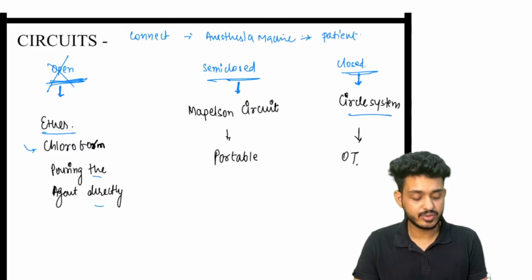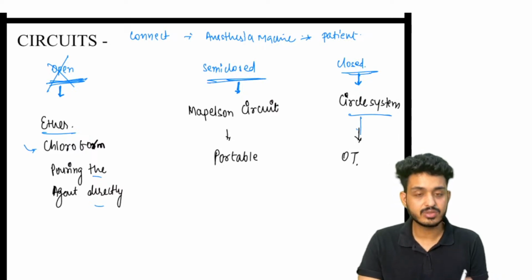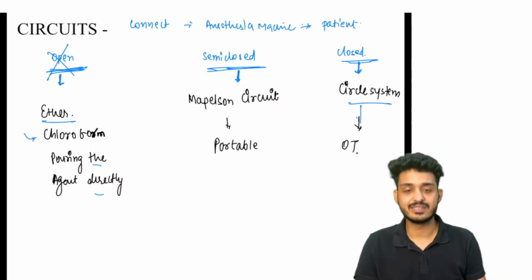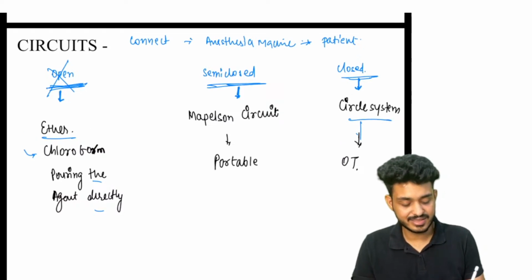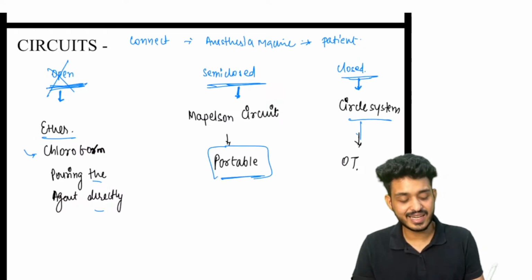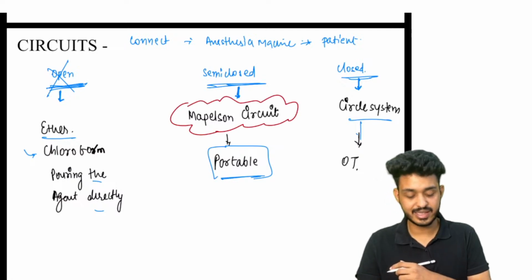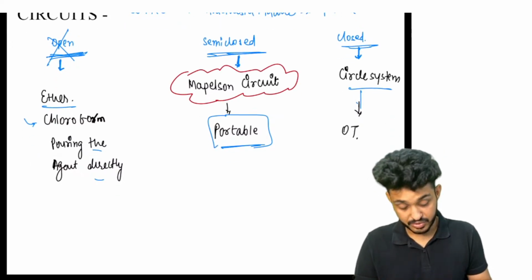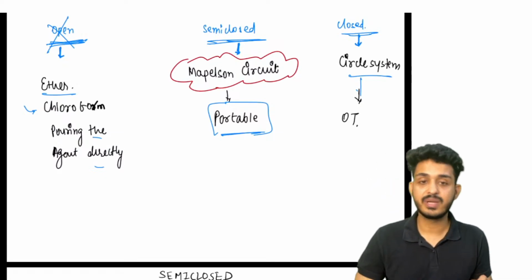Okay, closed circuits we are using in the OT, and semi-closed for other places. Semi-closed is a portable circuit, and most of the questions are coming from this particular thing, right? Please try to give your attention for like 10-15 minutes, and you will be understanding everything.